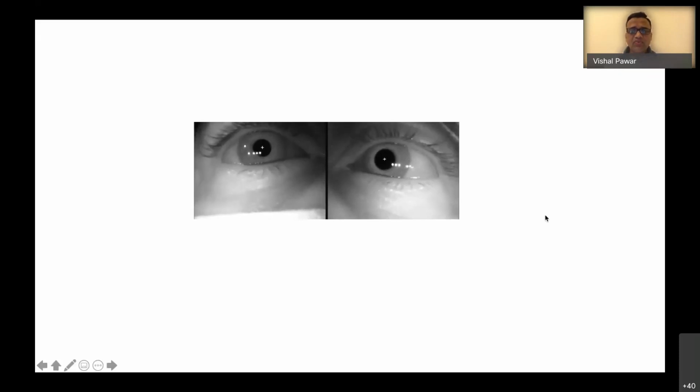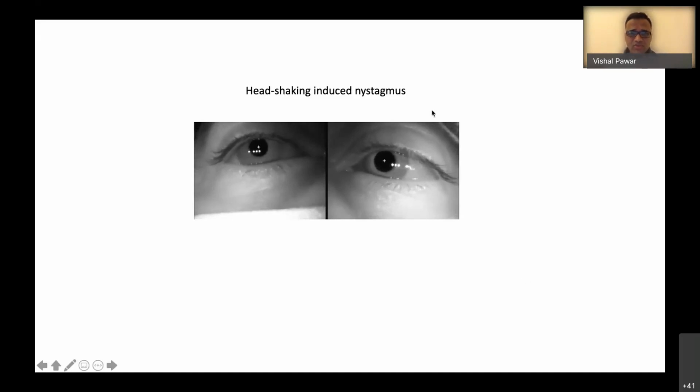And now we are going to discuss biphasic nystagmus, how to interpret it, and what happens in peripheral vestibular lesion. In vestibular neuritis, what's the pattern of biphasic nystagmus? We'll just see that. So the patient had head shaking induced nystagmus. It was initially right beating followed by left beating.